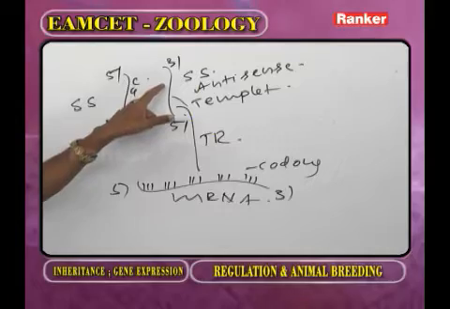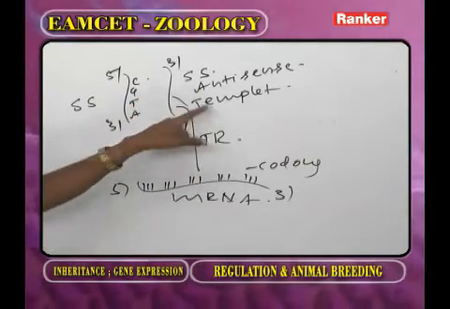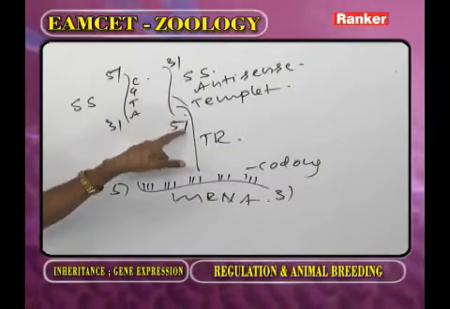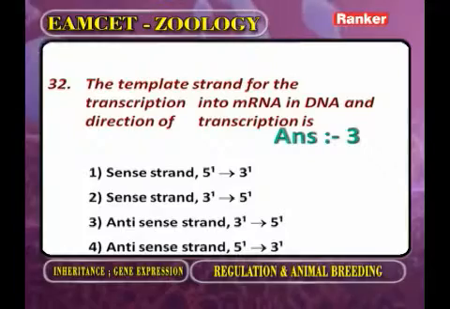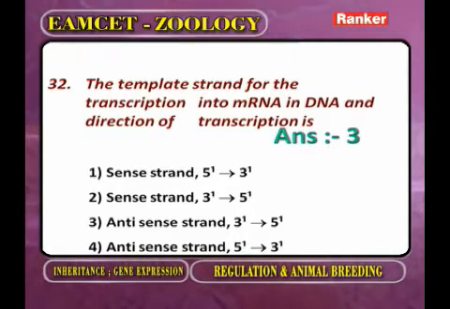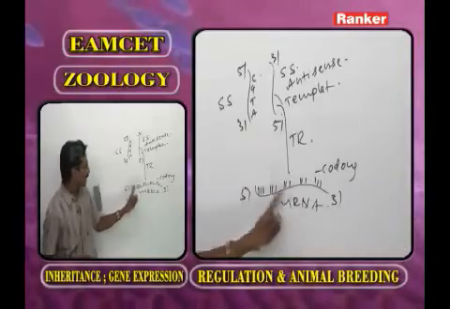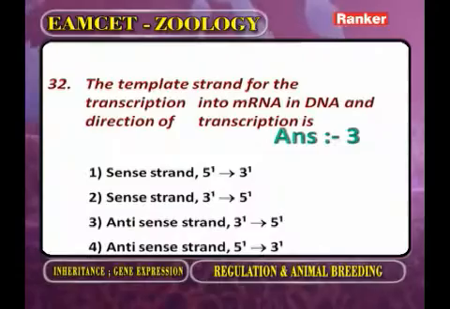Because on this strand the information is transferred to mRNA. So, what is the direction of the template? 3'-5'. What is the direction of mRNA? 5'-3'. Here we are asking about the template strand for transcription into mRNA in DNA, and the direction is, the answer is antisense strand 3'-5'. From this, the mRNA will be synthesized in which direction? 5'-3'. Now the answer is this one. Now the next one.